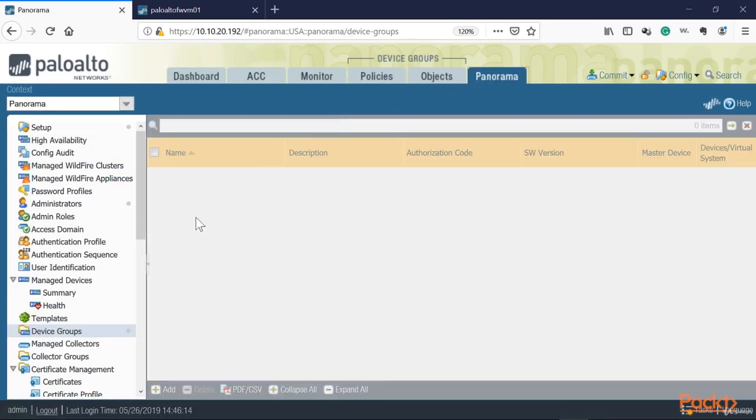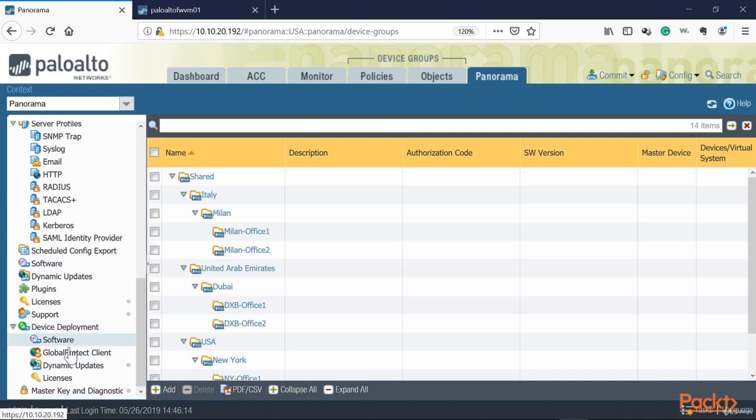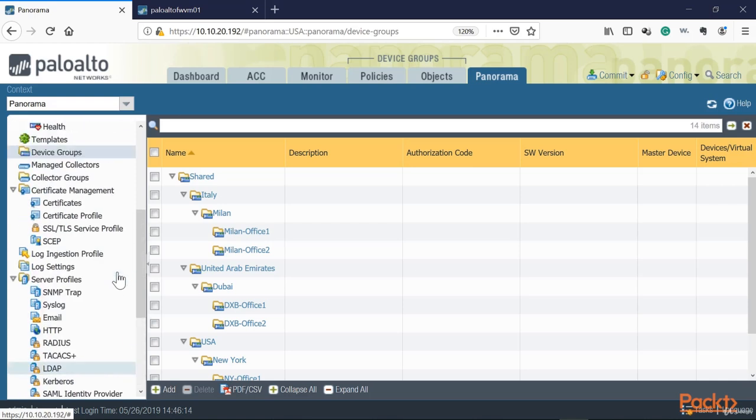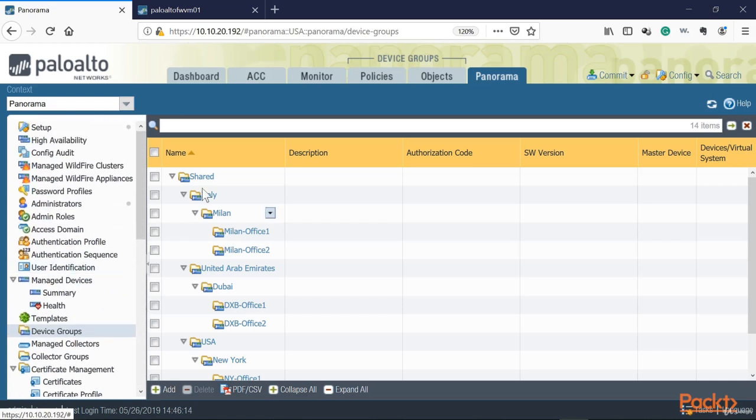Also, if you want to do device deployment, so if you want to do upgrades, I can select specific sites where I want to do that upgrade. So I can say, well, I want to upgrade to 11.0, but only in Italy as our first site. I want to make sure that it's stable before I move on to my other sites. I can then select an upgrade per site. So it's very powerful.